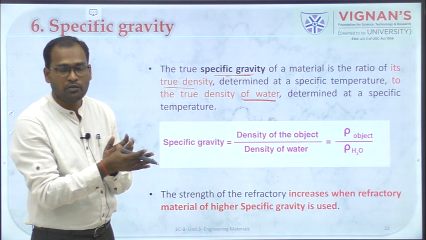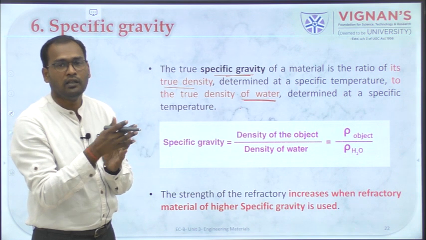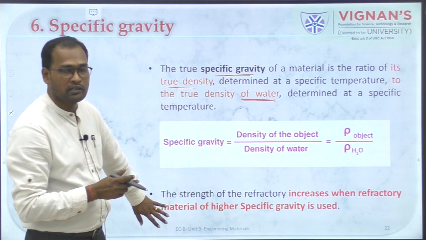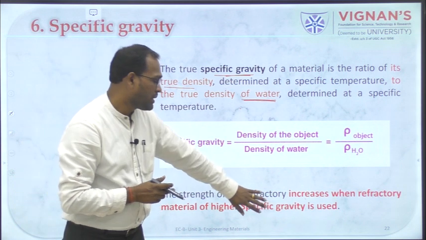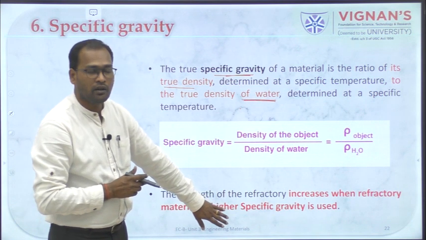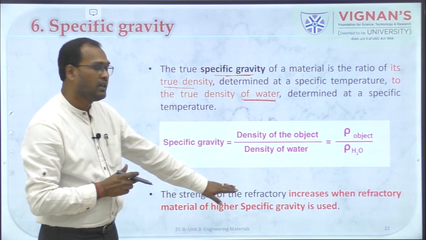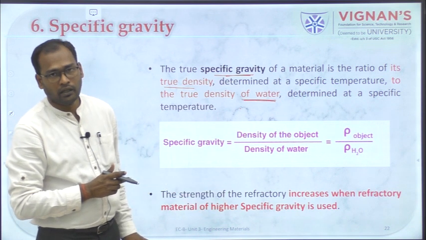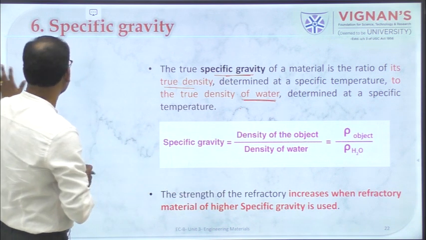So the porosity has to be connected to it, the density has to be connected to it. Both these things, when you connect, you can understand this. So the specific gravity of the refractory, if it increases, the strength of the refractory will also increase. Okay, so this is about specific gravity.